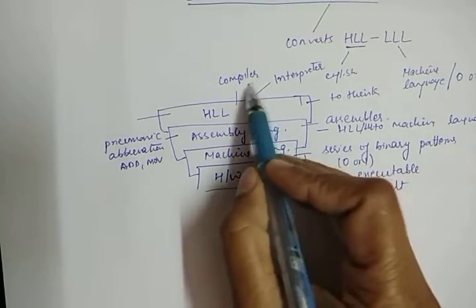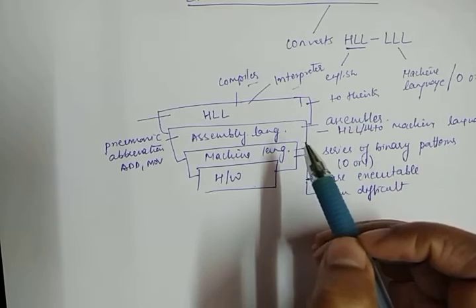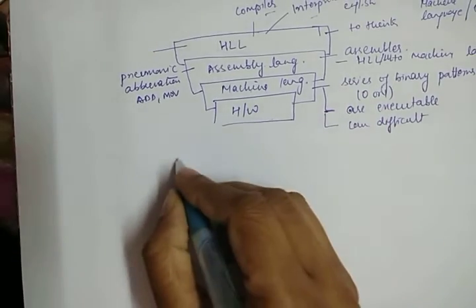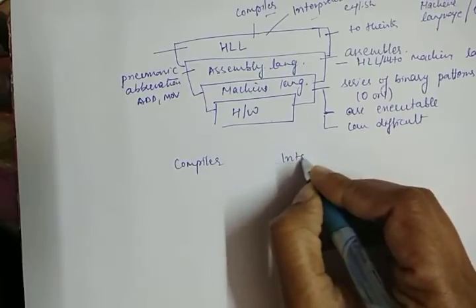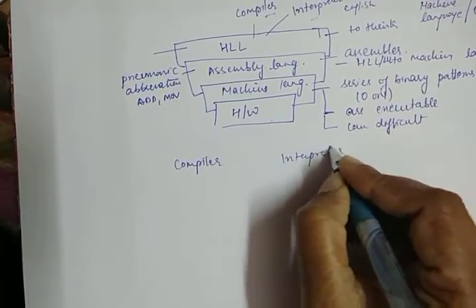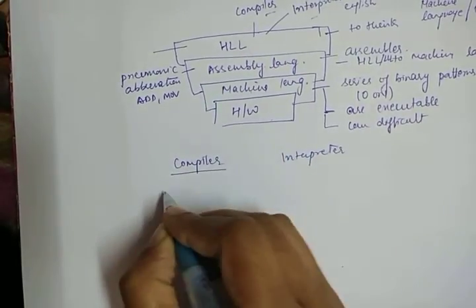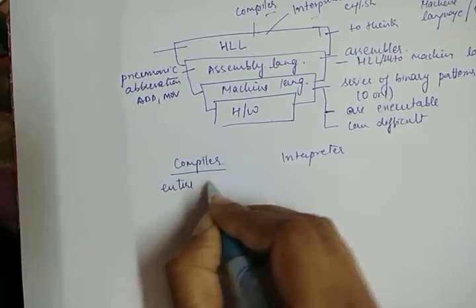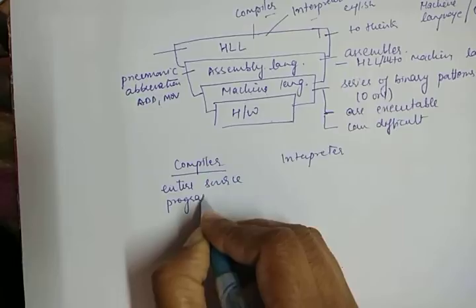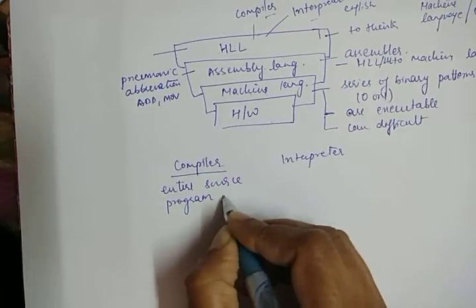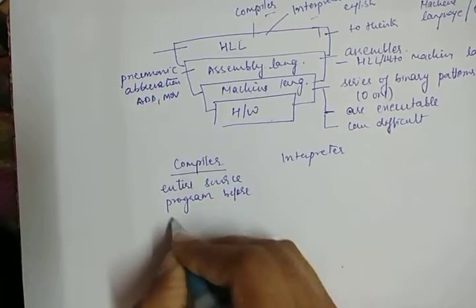So what is the basic difference between a compiler and an interpreter? The main difference is that a compiler translates the entire source program before execution.